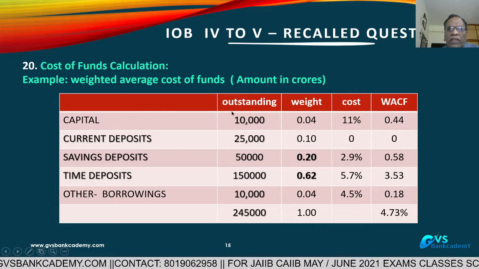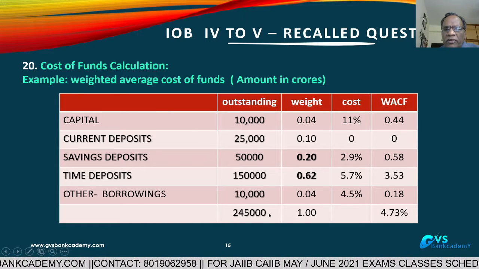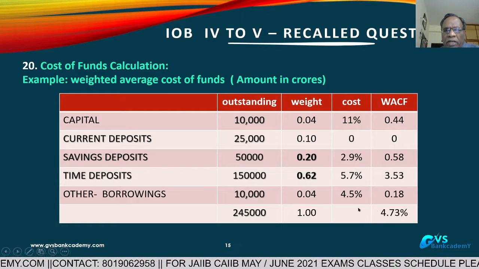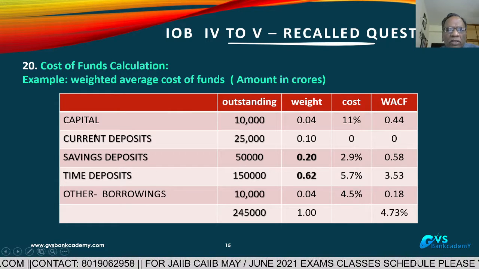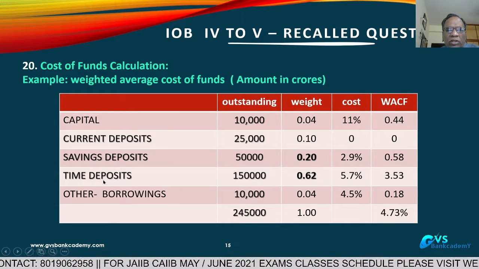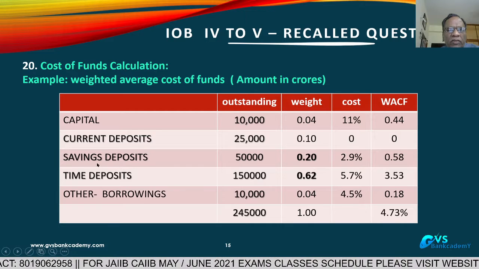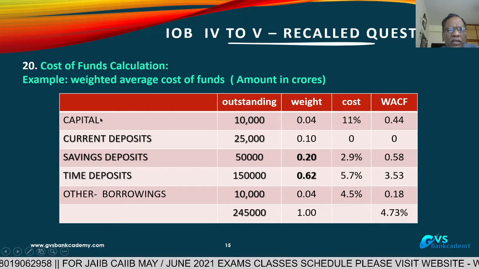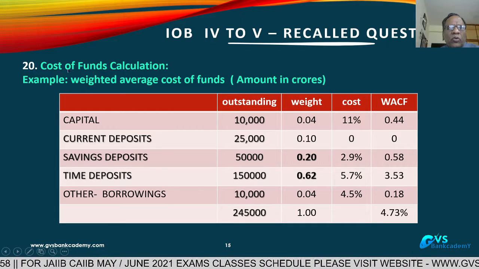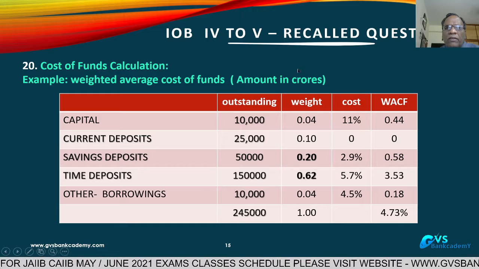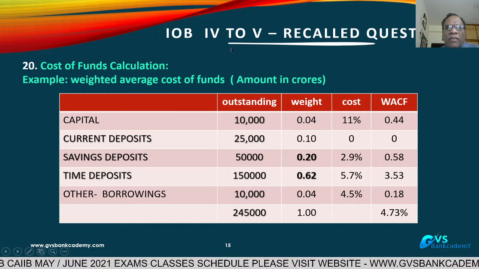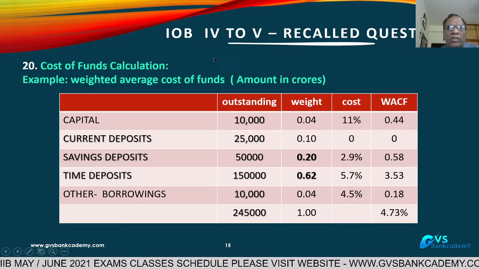This is a rough example I have taken for understanding. In the examination, we don't know what they will ask, but this is the manner in which you have to calculate the cost of funds. In the examination, they may give only one or two items, such as time deposits and savings, or they can give the full amount. This question was also asked in many other examinations recently. Overall, the IOB 4 to 5 question paper is a little tough and practical oriented.